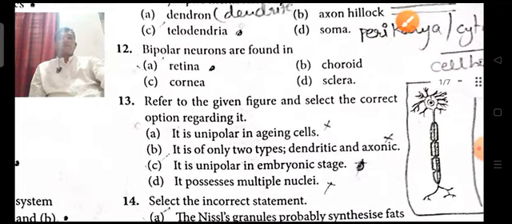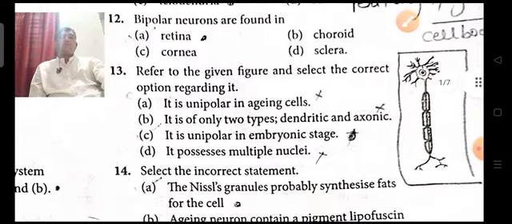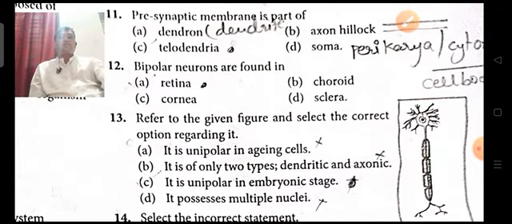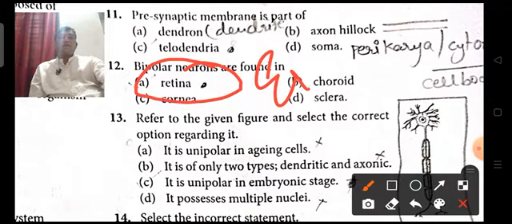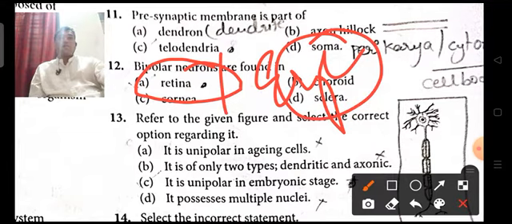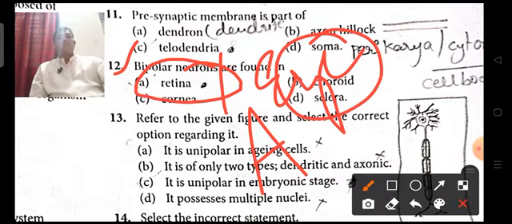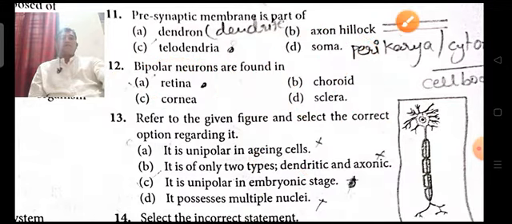Next, bipolar neurons are found in, as we already discussed in recent questions, the retina of the eye. Option is A for the 12th question. Next.